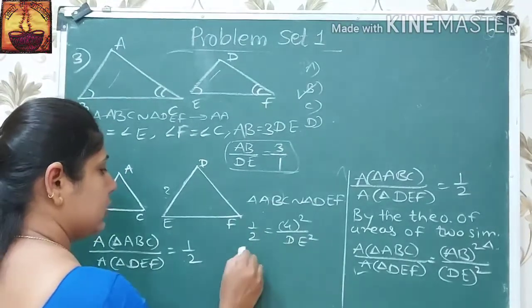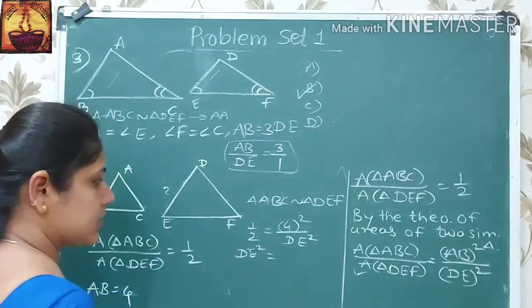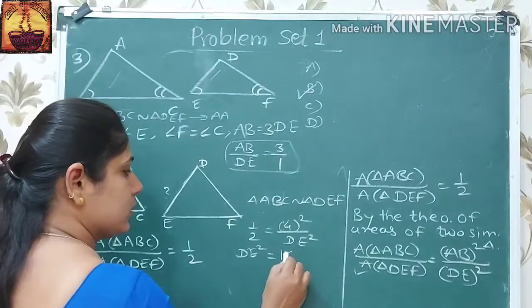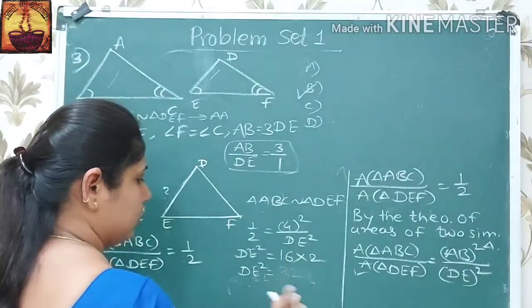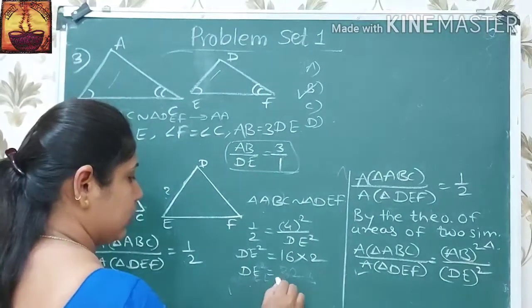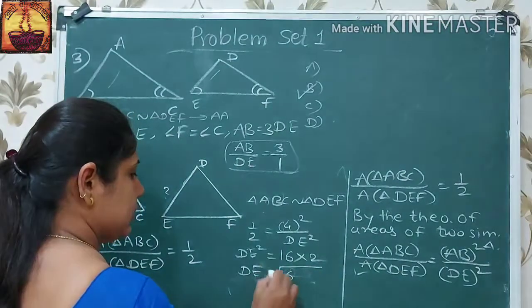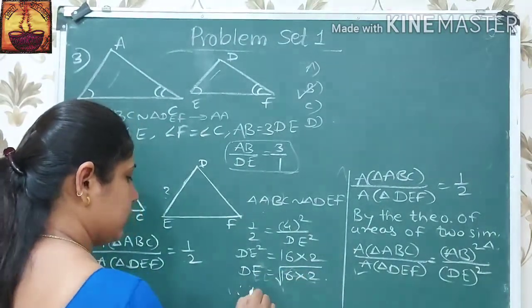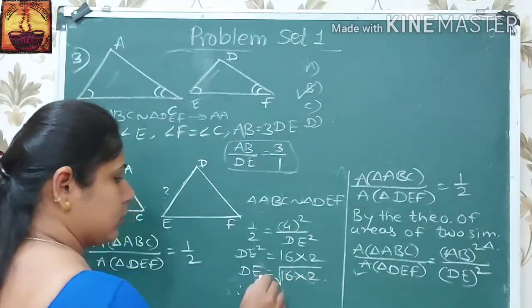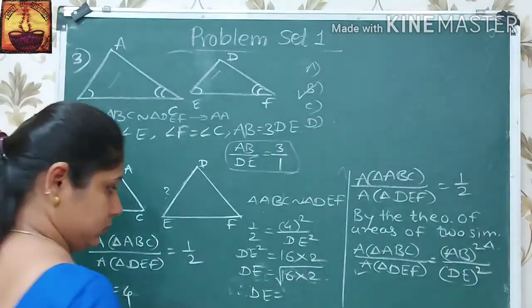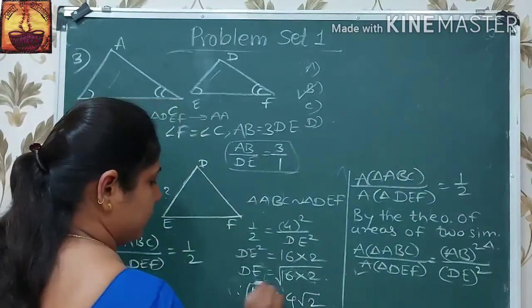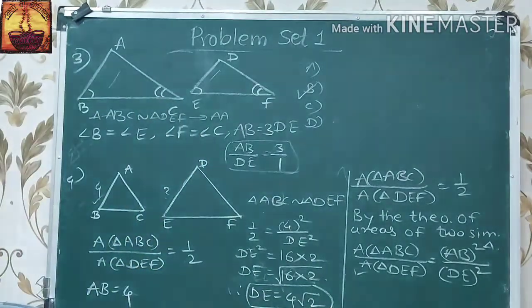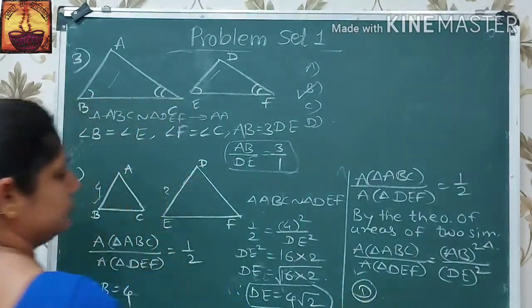Now after cross multiplication, DE square is equal to 4 square, which is 16, into 2. Therefore, if we take its square root, DE is equal to root of 16 into 2. Taking 16 out of the root, this becomes 4 root 2. Therefore, DE is equal to 4 root 2 and the option is D.